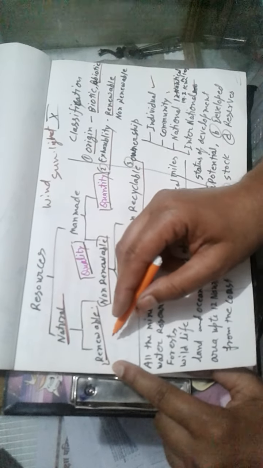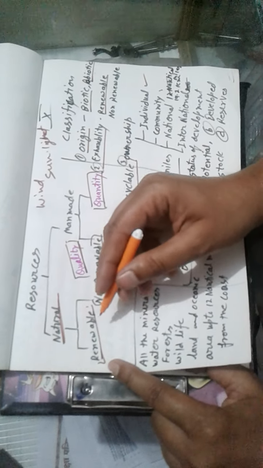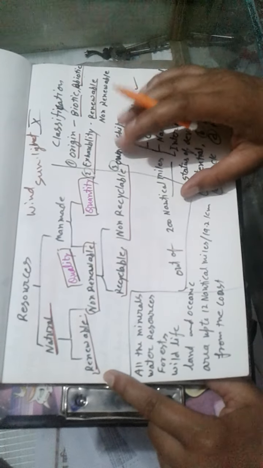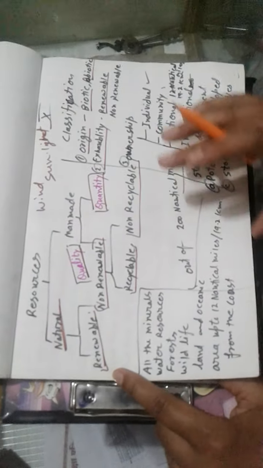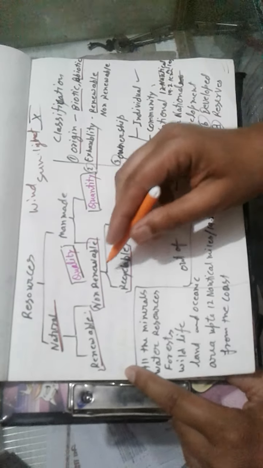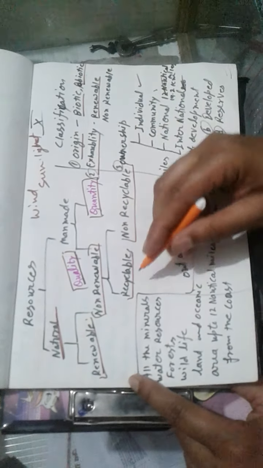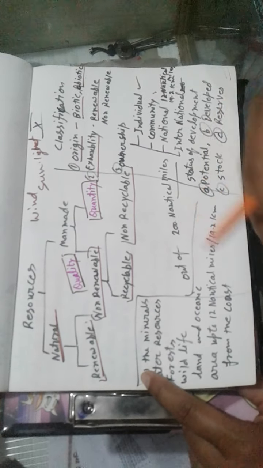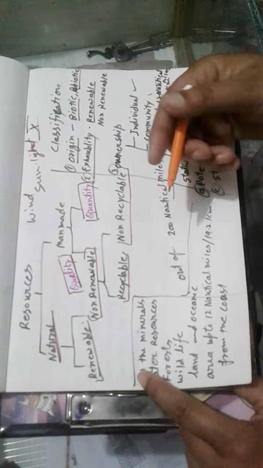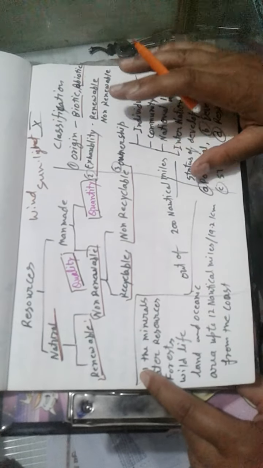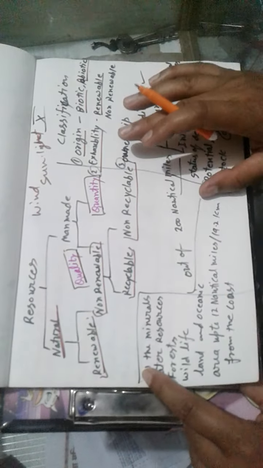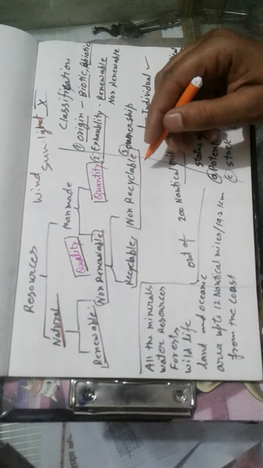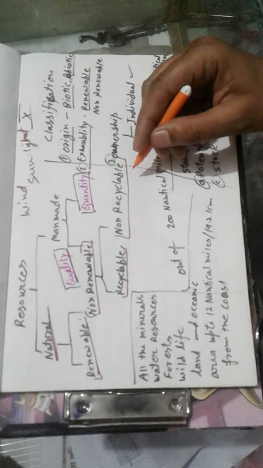Renewable resources are those which we can receive after use, just like water, wind, etc. And non-renewable, those if we use one time, we will not receive again. We can divide it into two parts again, recyclable and non-recyclable. Recyclable, which we can use once, twice and again, and non-recyclable, which we can't use. If we use it one time, it will be finished. Recyclable, just like metals, and non-recyclable, just like fossil fuels.